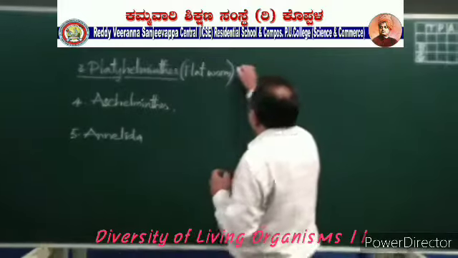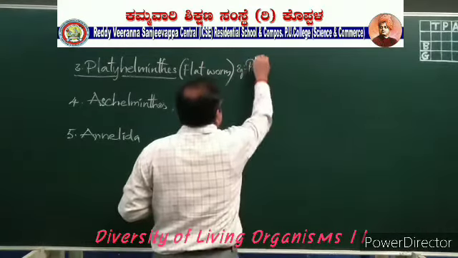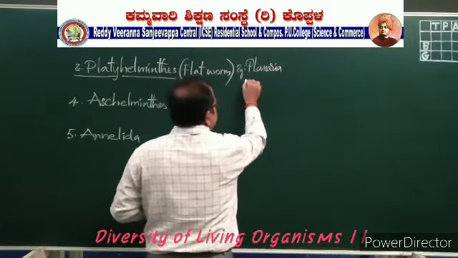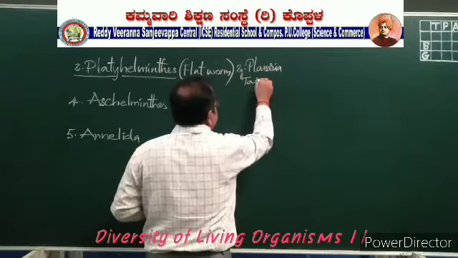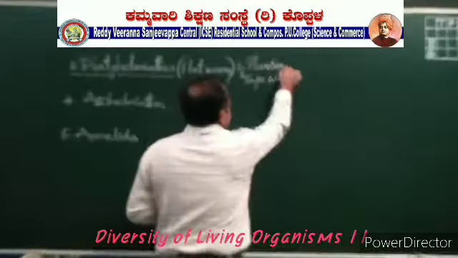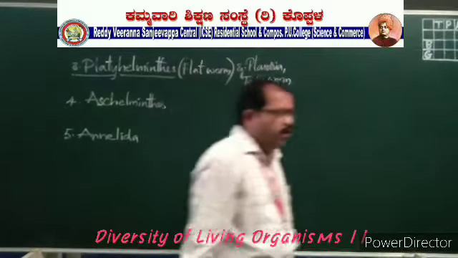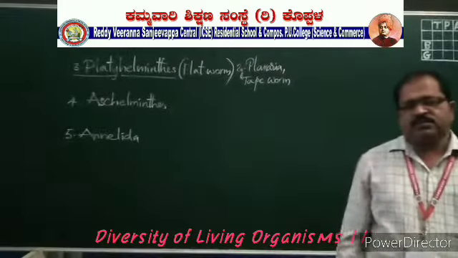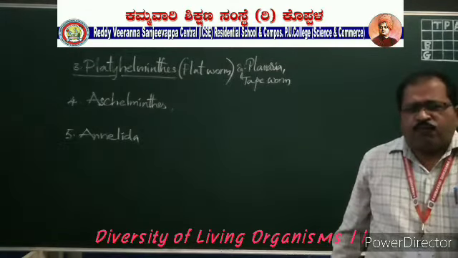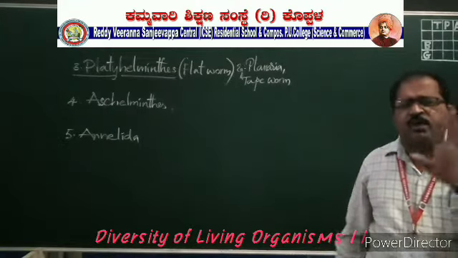Okay. And examples for these flatworms are Planaria, tapeworm, etc. These are the major examples for flatworms. That's why they are called platyhelminths. Helminth means worm. These are flat, that means ribbon-like structures. That's why these are called flatworms.